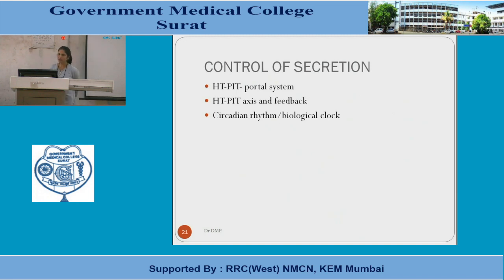So this is a very important system. Anatomically you know it better. The hypothalamo-hypophyseal portal system is one of the controls for the secretions.